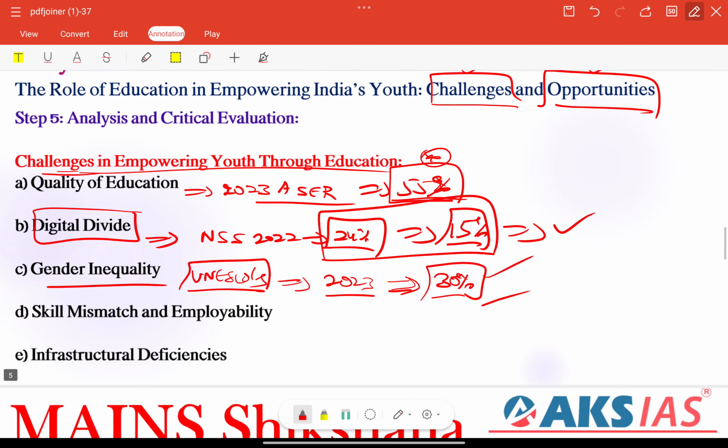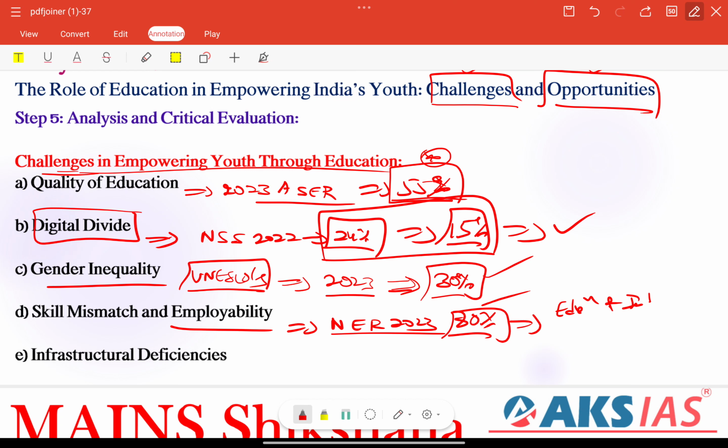Next we have skill mismatch or employability, also a very important challenge here. The National Employability Report 2023 by Aspiring Minds highlights that almost 80% of Indian graduates are not employable due to the mismatch between the education system and industry needs. While India is producing a large number of graduates, many lack the practical skills and technical knowledge here. That is the major focus. We need to focus on these particular challenges.